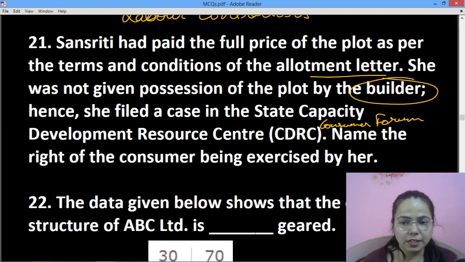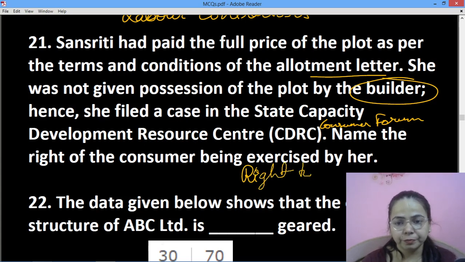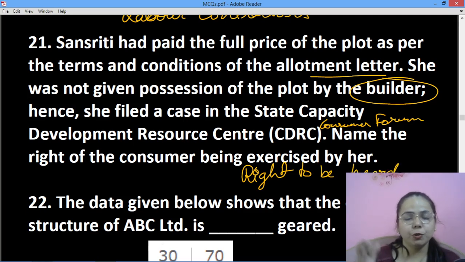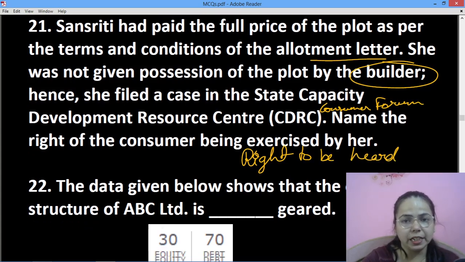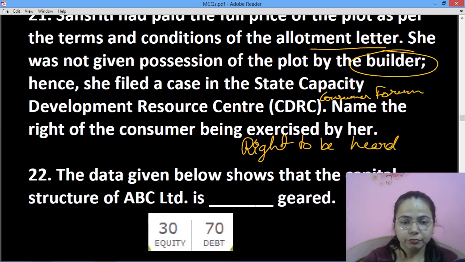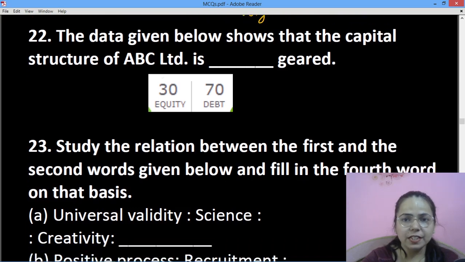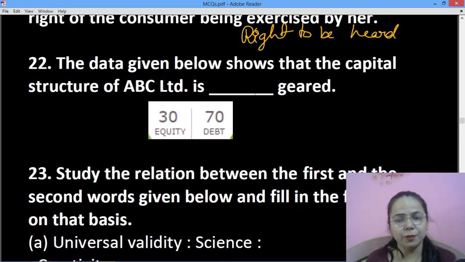this consumer forum. The right that is being exercised by her is right to be heard. Right to be heard is a right when you go to a consumer forum to complain against any of the sellers. Okay, next question is, and people are usually confused between right to be heard and right to seek redressal. Seek redressal जब आप जा रहे हो seller के पास for complaining their unfair trade practices, but when you are going to a forum, it is right to be heard.